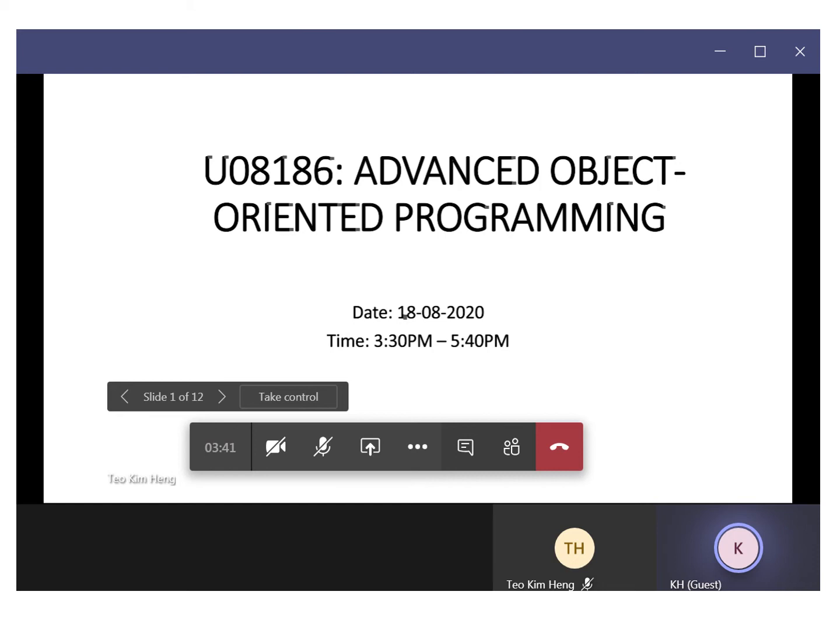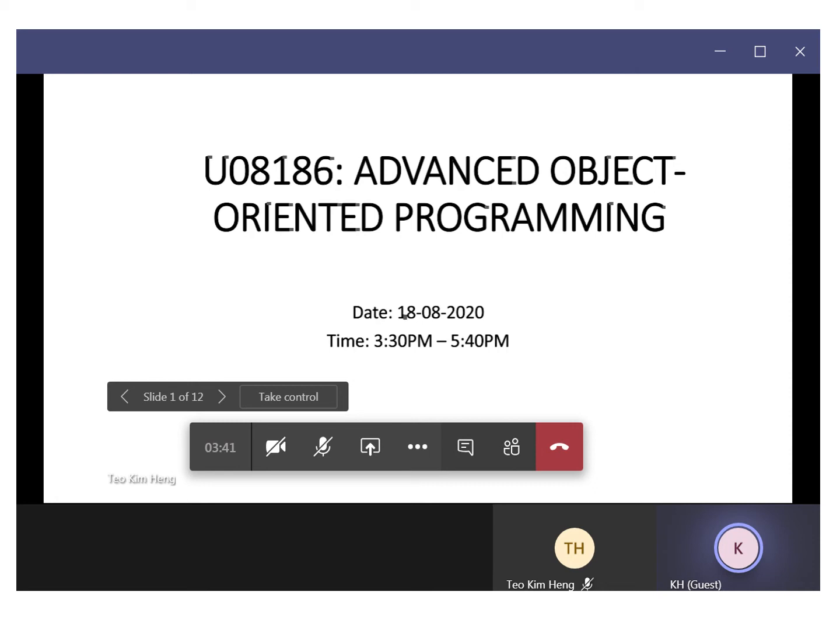So when the exam starts, the examiner will share with you the exam paper, and then you can browse through the exam paper page by page through this left arrow and right arrow. Okay, so you can move to slide 1, slide 2. Actually, behind the scene, it is a PowerPoint slide.